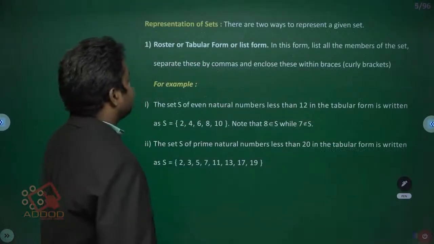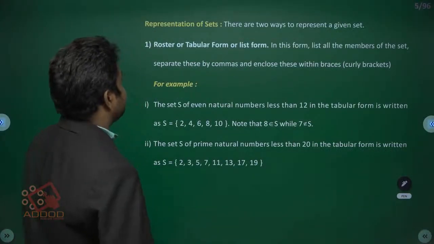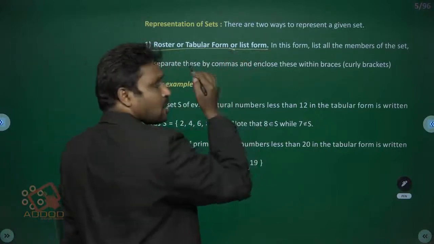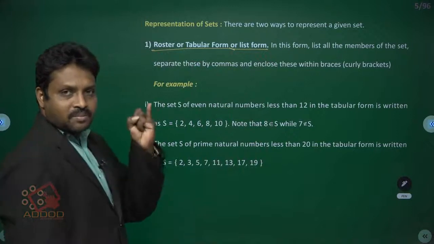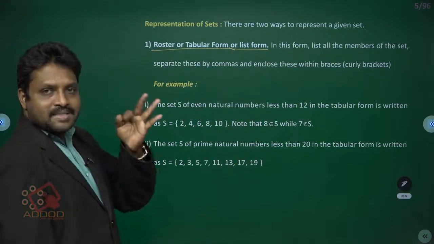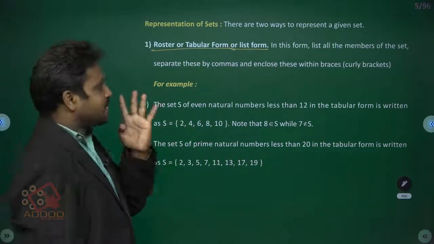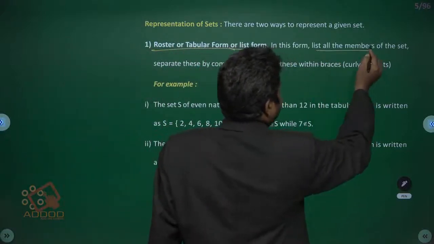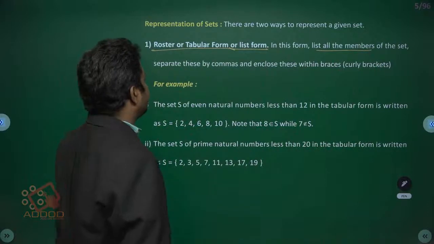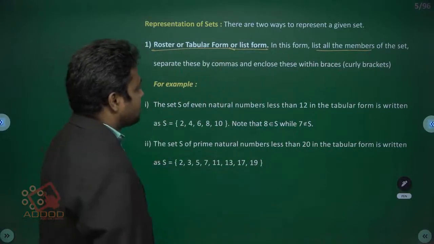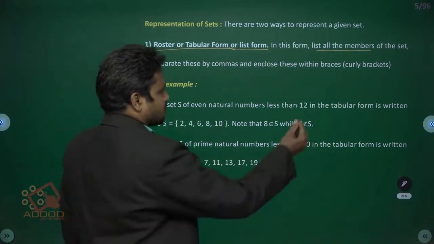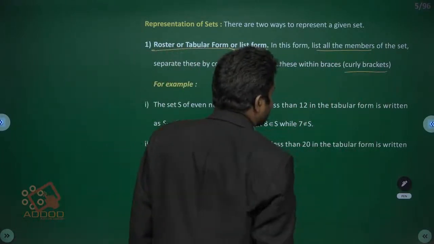Representation of sets. There are two ways to represent a set. Roster form, or tabular form, or list form, or longest form. In this form, list all the elements or members of the set, separate them by commas, and enclose them within braces, curly brackets.